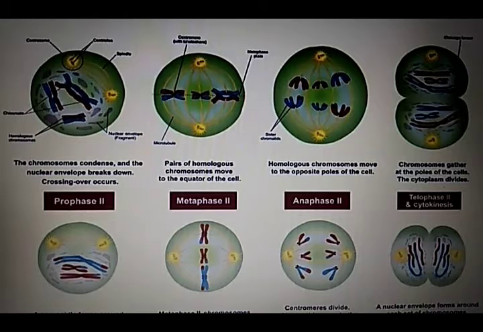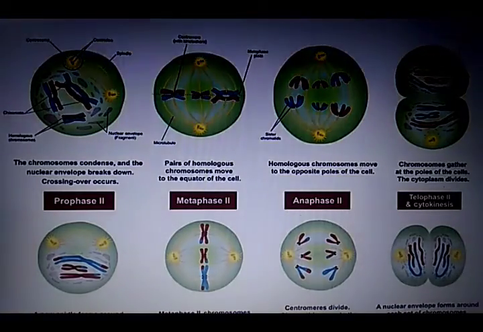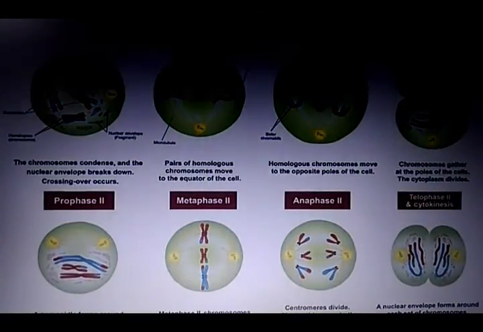Prophase 1 too includes 5 substages. The first substage is leptotene, then zygotene, then pachytene, afterward diplotene, and lastly diakinesis. I have made a separate video lecture on prophase 1 because this is the most important and longer phase of meiosis 1. So I hope and request you to watch that separate video lecture on prophase 1.